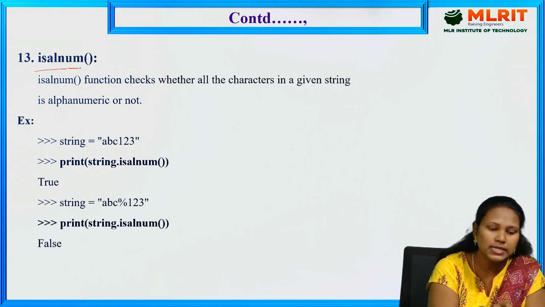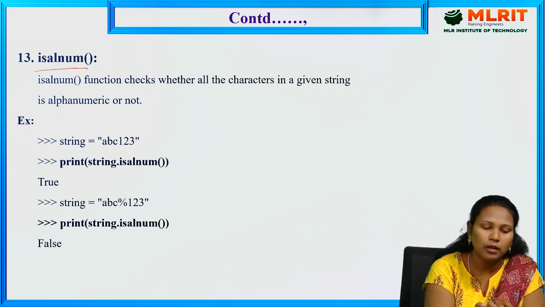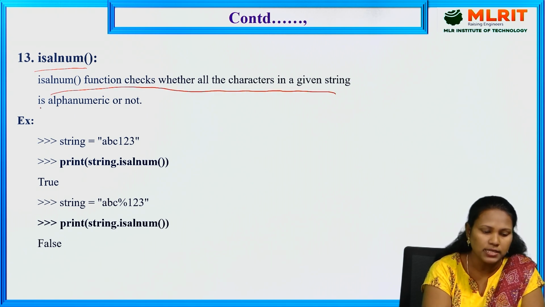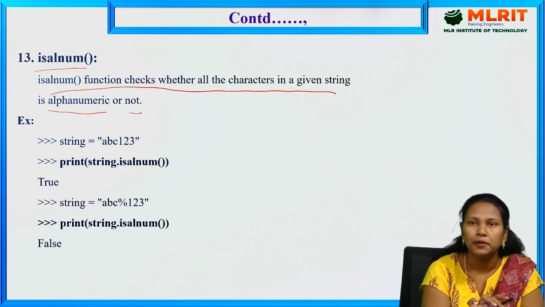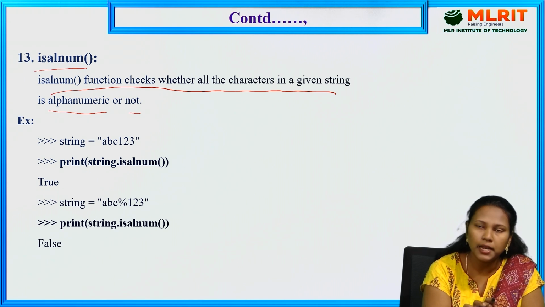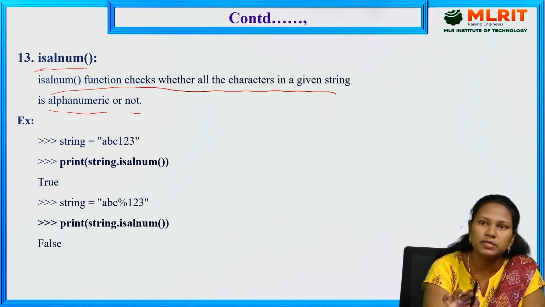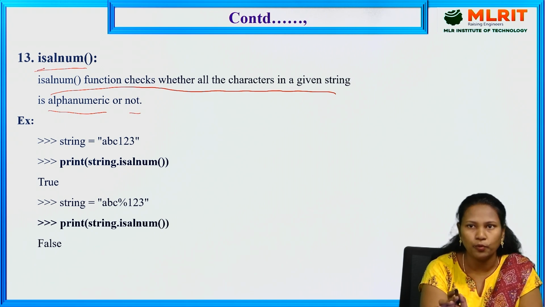Next one is isalnum. isalnum is also a built-in function of string. It checks whether all the characters in a given string are alphanumeric or not. We are checking whether the string contains alphabets and numbers. If any special character is there, it gives a boolean value, either true or false. If it has only alphabets and numbers, it displays true. If any special character is there, it displays false.